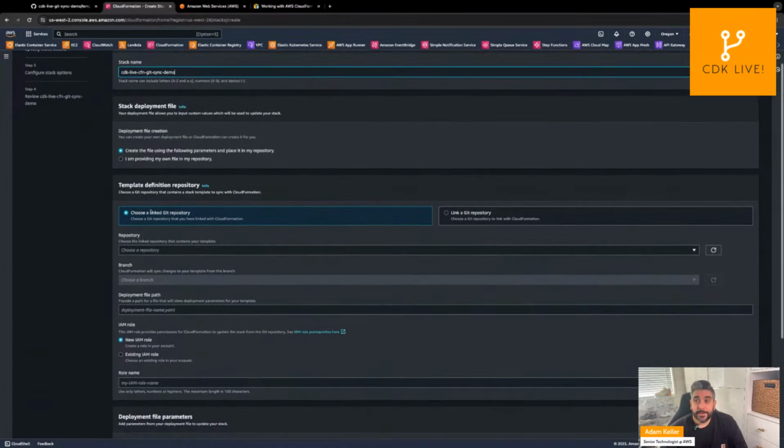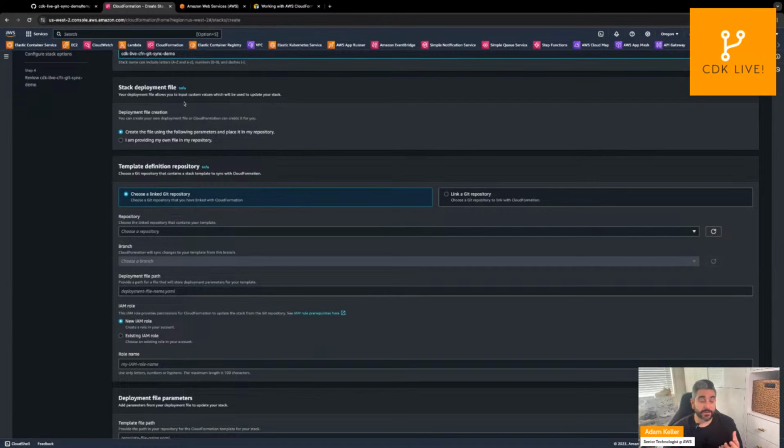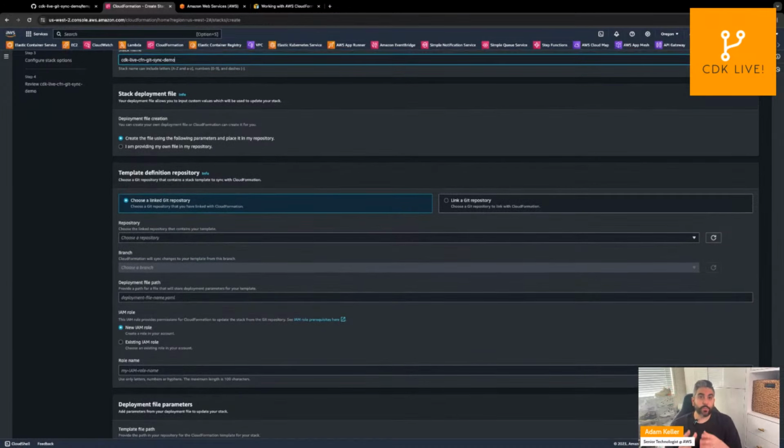And now you'll see the next option here is the stack deployment file. This is how Git Sync is going to know for this particular stack, A, where does the template live? And B, what are the parameters that you want to define for this particular stack?